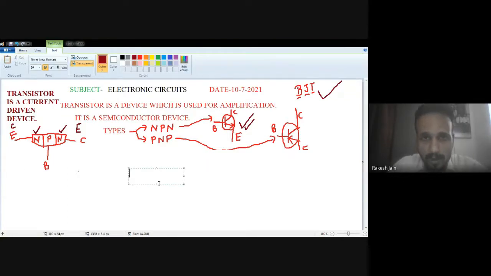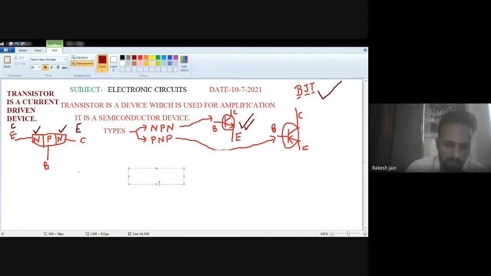So remember all those terms. Transistor, for what purpose is it used? It is used for amplification. How many types of transistor? NPN and PNP. What are the terminal names of a transistor? Emitter, base, and collector. Can we interchange the terminals? No. Can we consider a transistor equivalent to two diodes connected back to back? No. What are the regions? I have already taught you. What are the configurations of a transistor? Common emitter, common base, and common collector are the configurations.